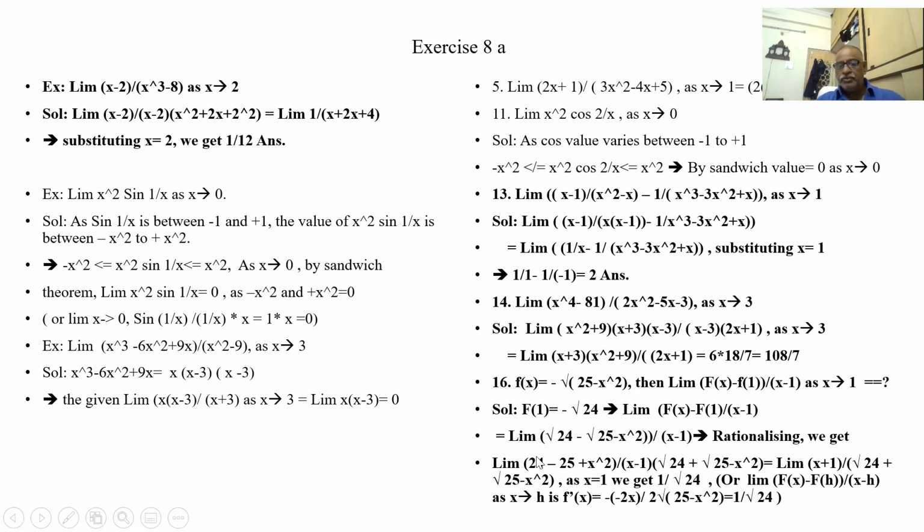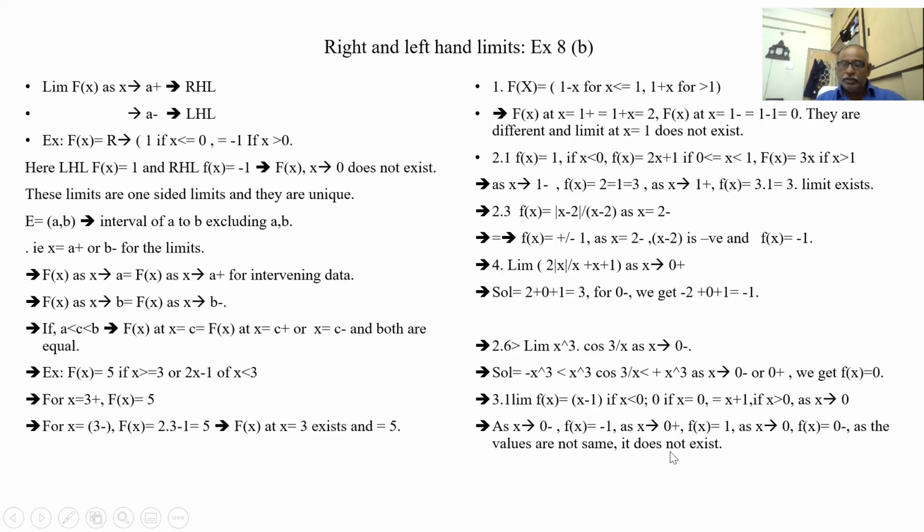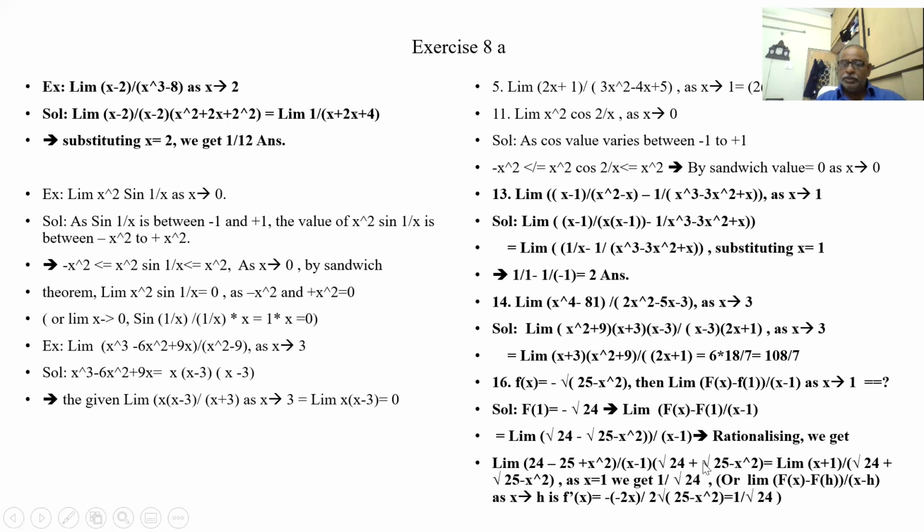Root of 24 whole square is 24. Root of 25 minus x square whole square is 25 minus x square. So a square minus b square. So this becomes minus 1 plus x square. x square minus 1. In the denominator I am getting x minus 1 into, this is all a plus figure. So this x minus 1 gets cancelled. This x square minus 1, x plus 1 into x minus 1, gets cancelled. So x plus 1 by the plus term, I am left.